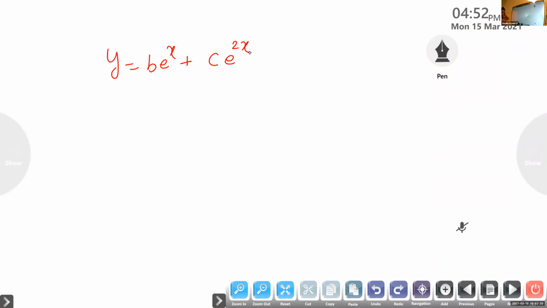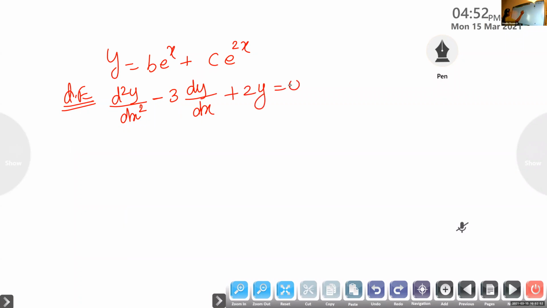b e raised to x plus c e raised to 2x is a solution of the differential equation d square y by dx square minus 3 dy by dx plus 2y is equal to 0.